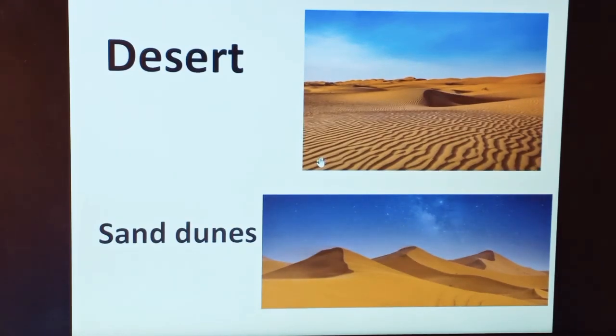So students, now focus on the new terms which we used in this chapter. The first one is desert. A desert is an area with loose sand and hot and dry climate. And the next is sand dunes. Low hills of sand in a desert.